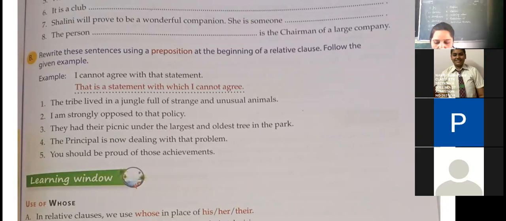The person. He is negotiating with the person. The person he is negotiating with is the chairman of a large company.